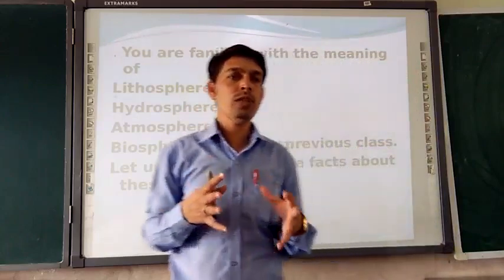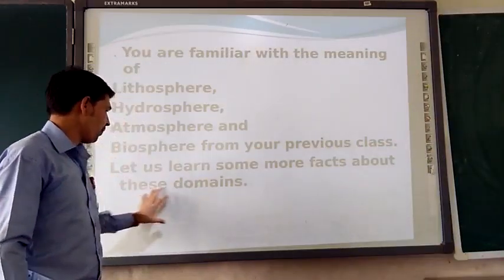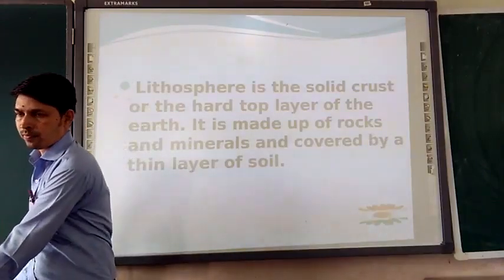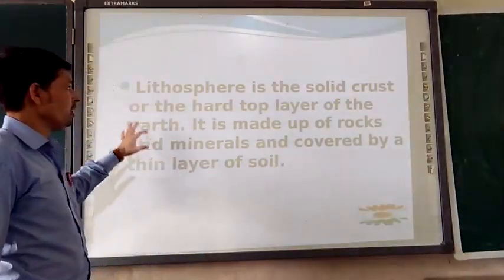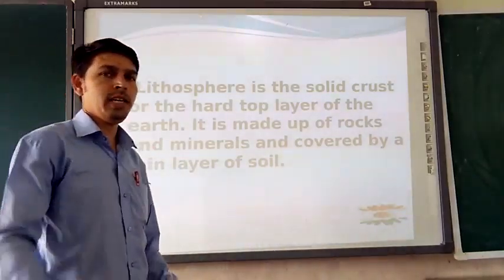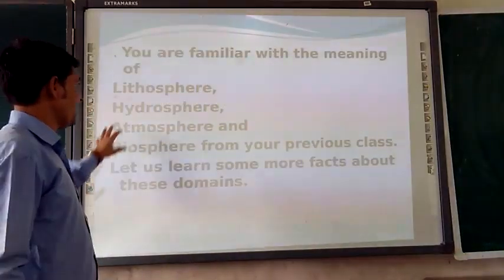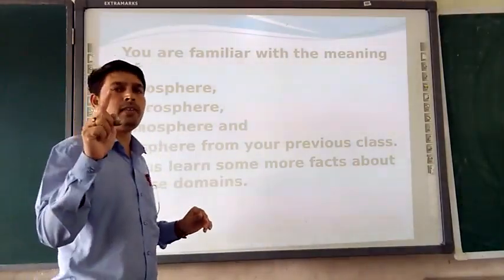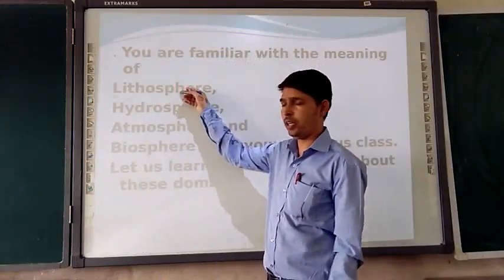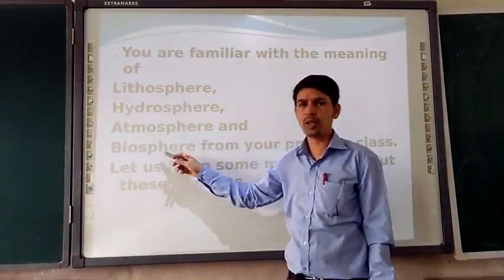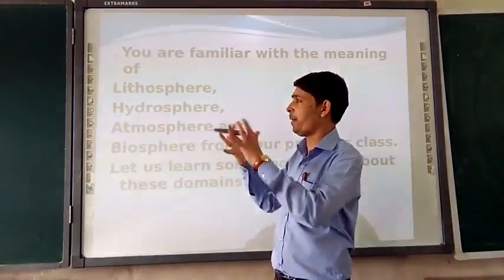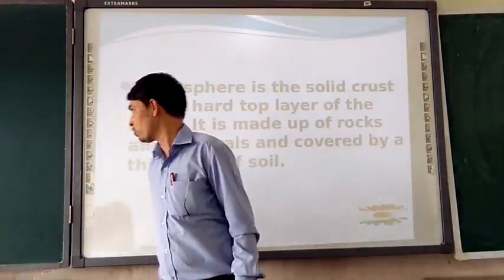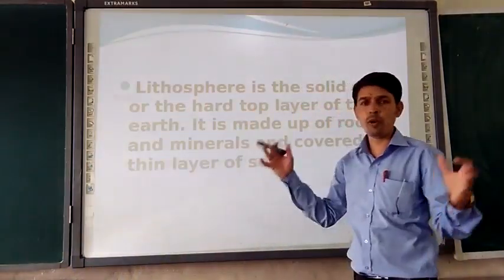Moving further to discuss the facts and figures, we will see in the next slide. Here, lithosphere, what is that? As in the previous slides, we are talking about lithosphere, hydrosphere, atmosphere, biosphere. Here one by one we will see what each one is, and how together they make up our natural environment. First we will see the lithosphere. So what is the lithosphere?